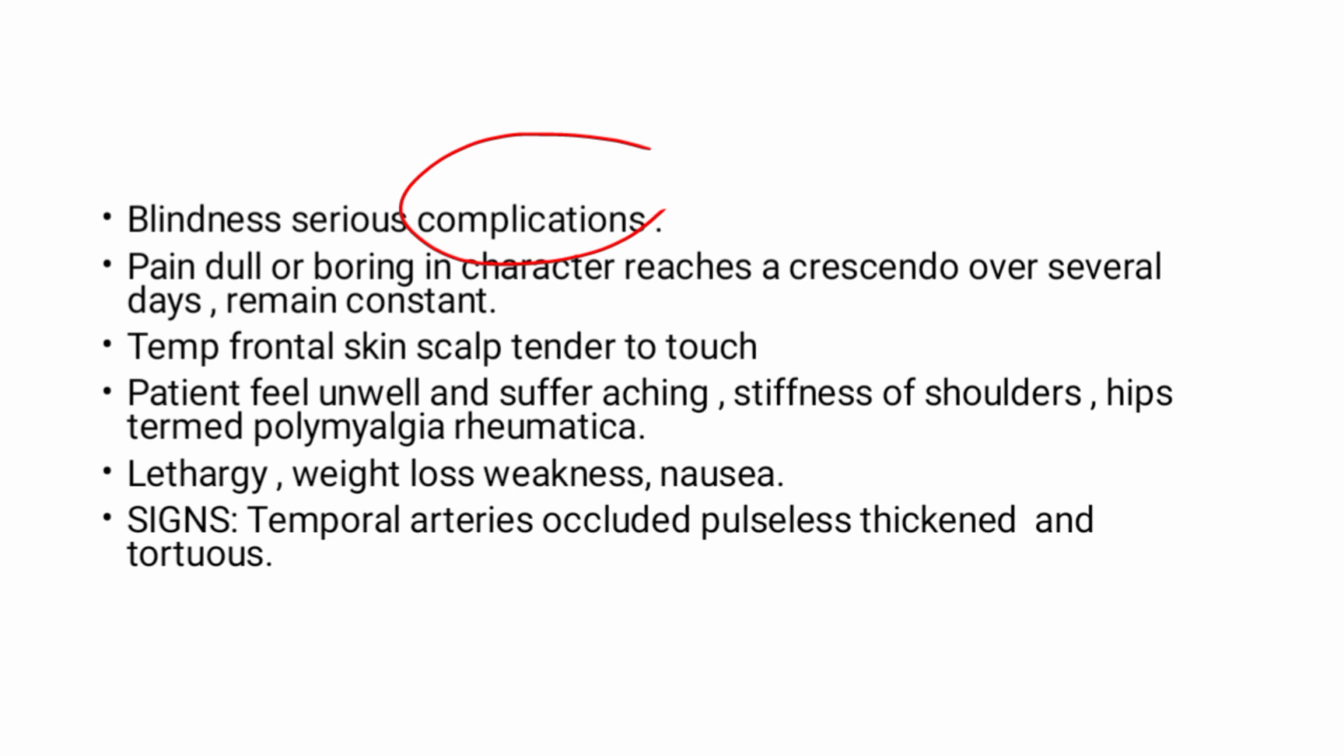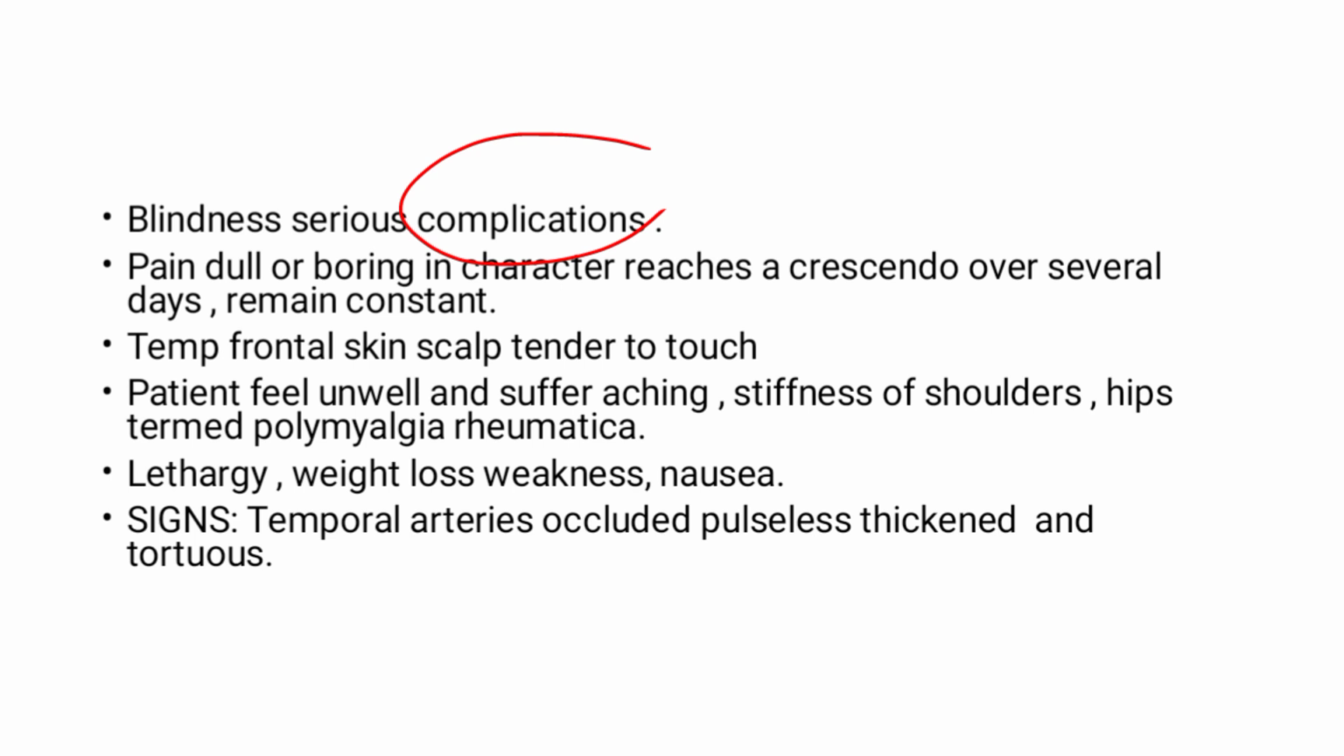The temporofrontal skin and scalp are tender to touch, meaning the temporal area, the frontal area, the skin, the scalp. When you touch it, there is pain. The patient feels unwell and suffers pain and stiffness of the shoulders and hips. That is polymyalgia rheumatica. Polymyalgia rheumatica is basically the stiffness of the shoulders and hips, and the patient also feels unwell.